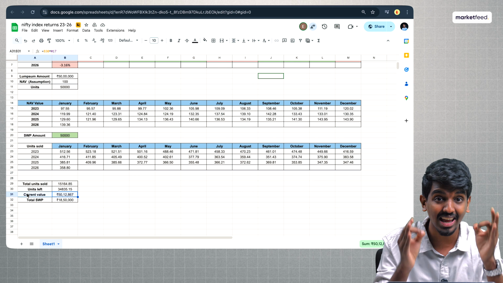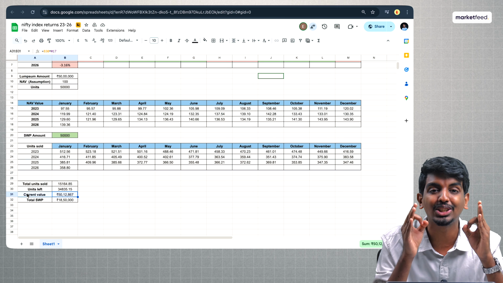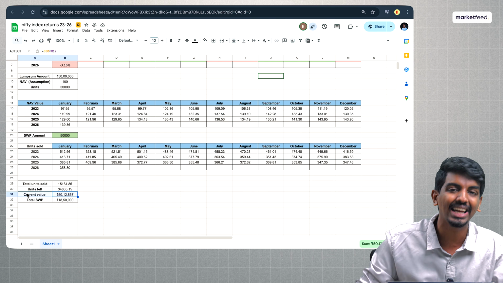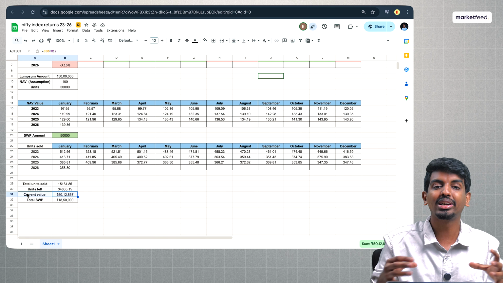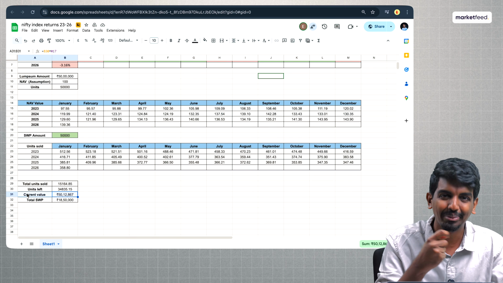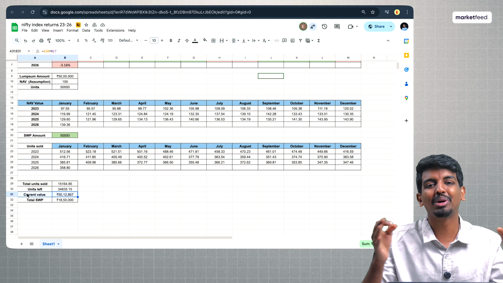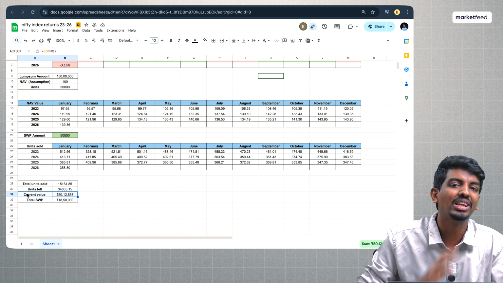And these are real numbers, taken for a very short time frame, only 3 years. Now imagine in a longer time frame, when Nifty is given more time to grow and perform the way it usually does. Imagine what these numbers would be.